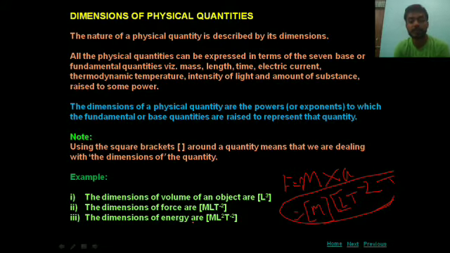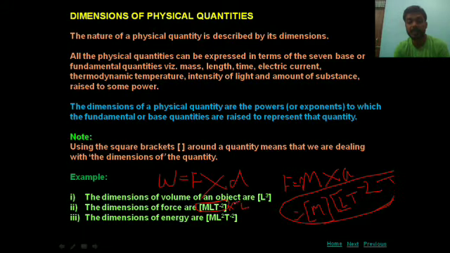The dimension of energy is M L square T minus 2. Students, you know very well that work is a form of energy. Work is equal to force into displacement. We have the dimension formula of force, and we multiply it by the displacement.